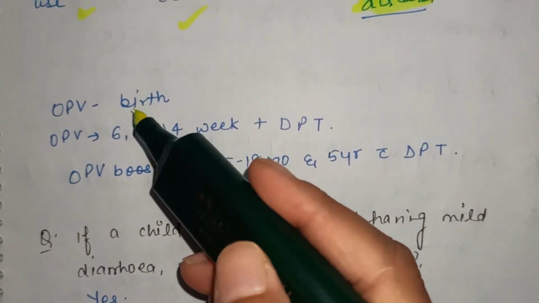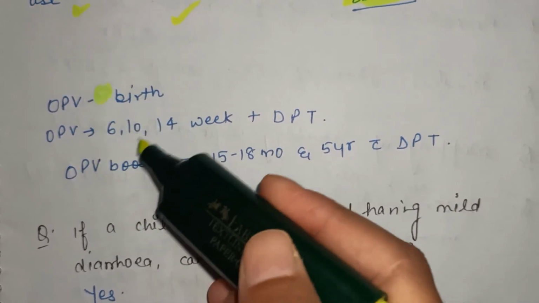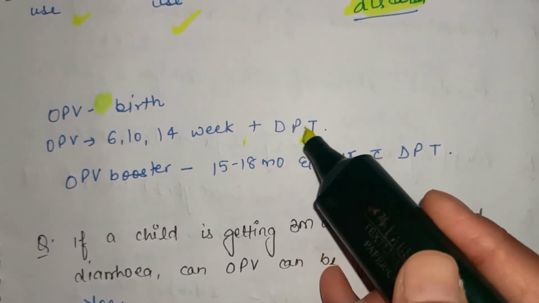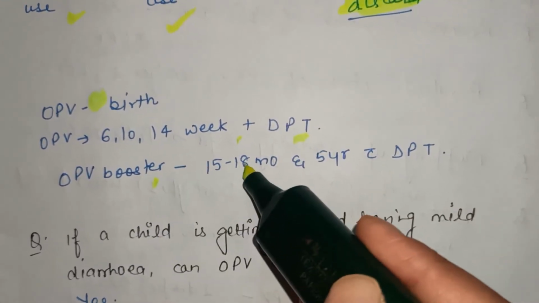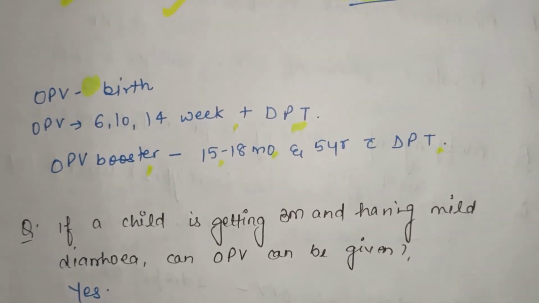Now OPV doses. The first dose, or 0 dose, of OPV is given at birth. First, second and third doses at 6, 10 and 14 weeks with DPT, and OPV booster dose at 15 to 18 months and 5 years of age with DPT.